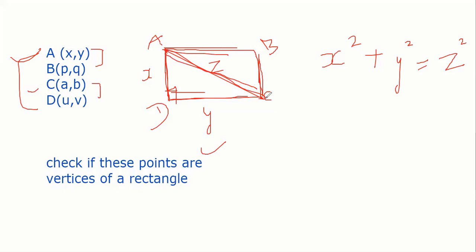Clear, very easy. Because what happens in a rectangle? It has 90 degrees. If that 90 degrees is not coming, then we can say it is not a rectangle, it can be a parallelogram. It can be a parallelogram. Fine.